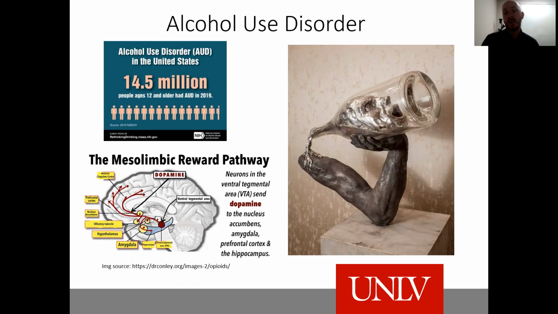That said, the general addiction pathway, there is a lot known about that. And it's the mesolimbic reward pathway, where upon consuming a drug, neurons in the ventral tegmental area are activated, and they project dopamine to these areas like the nucleus accumbens, which is my area of interest, as well as the amygdala, prefrontal cortex, and hippocampus.